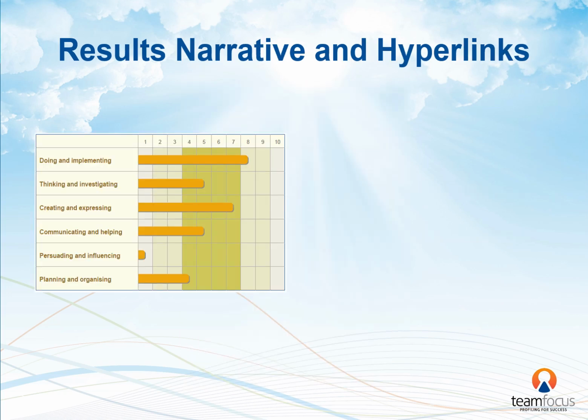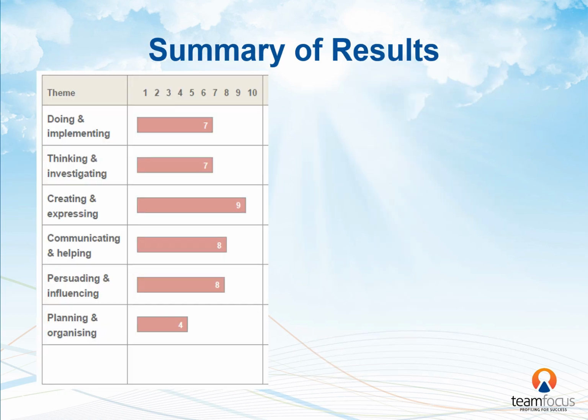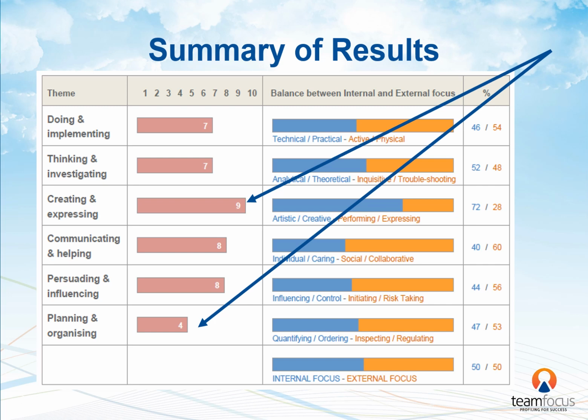The CII Explorer report presents the 6 themes as a graph, followed by a narrative description here, with the hyperlinks to the Career Finder website, where they can begin further exploration. If they completed the CII Dodec, they are shown the 6 themes. Here, the highest is creating, expressing, and the lowest is planning and organising. But they are also shown these sub-themes. Here we can see that they preferred the artistic creative over the performing expressing sub-themes in a ratio of 72 to 28. Any mismatch with their previous thinking is rich food for thought.